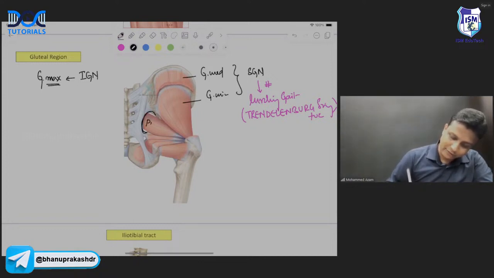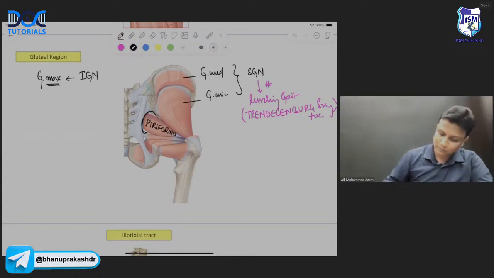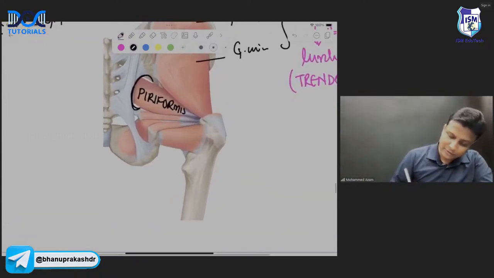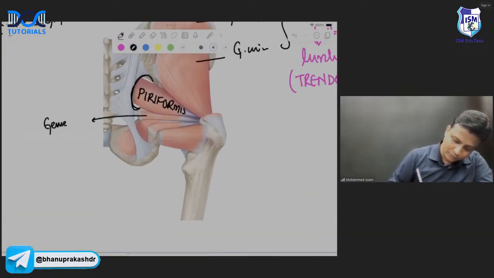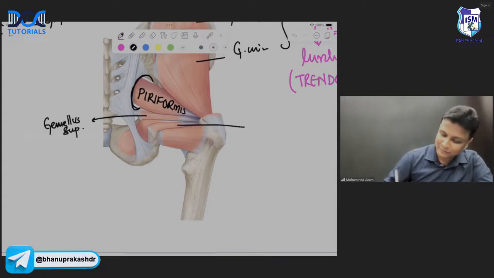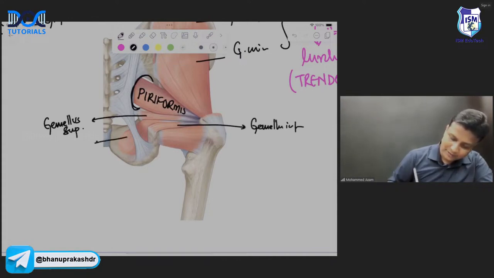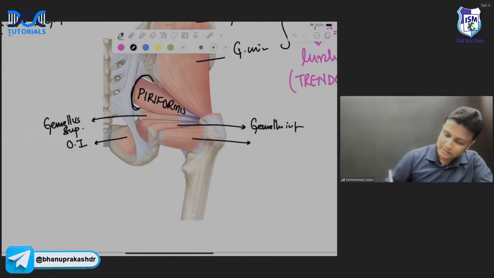And from the greater sciatic foramen, you're able to see piriformis muscle coming out here, sir. And not only this, you are able to see this small muscle here. This one will be gemellus superior. Now, why is this gemellus superior? Because there is one more small muscle here. This is gemellus inferior, sir. And then this muscle is obturator internus. And this rectangle shaped muscle is quadratus femoris, sir.